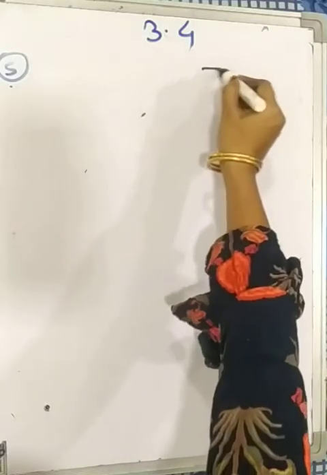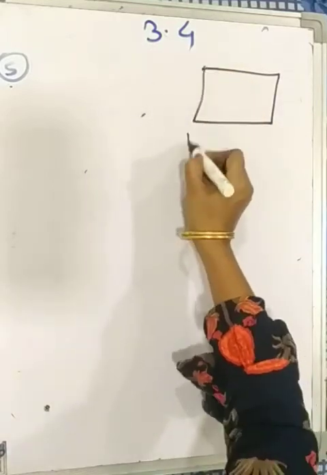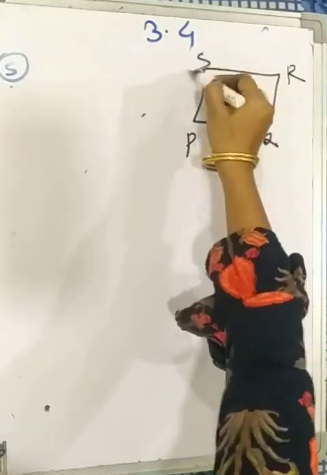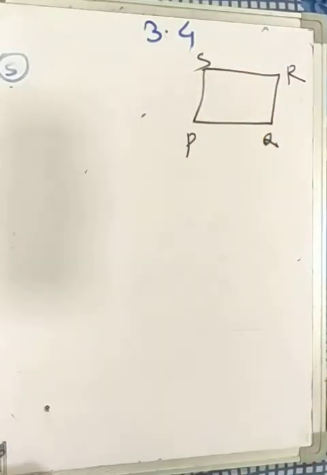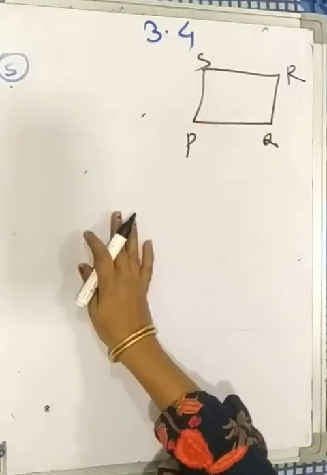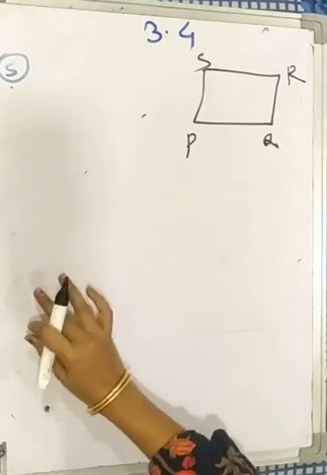So here PQRS is a rectangle. Given PQRS is a rectangle, to prove PQRS is a cyclic quadrilateral. To prove a cyclic quadrilateral, we have to prove that opposite angles are supplementary.